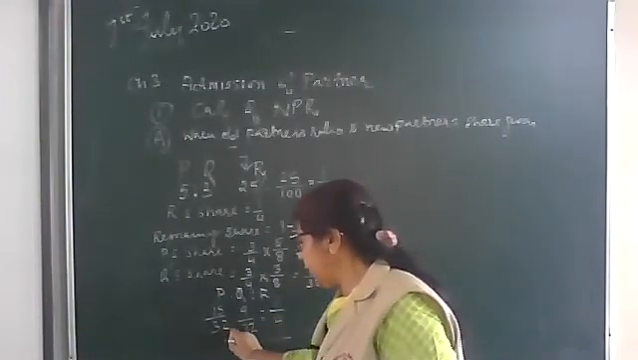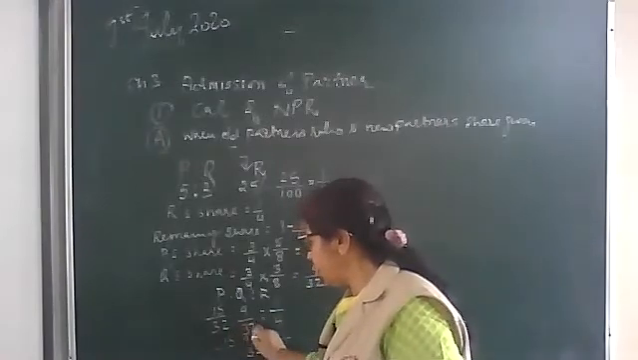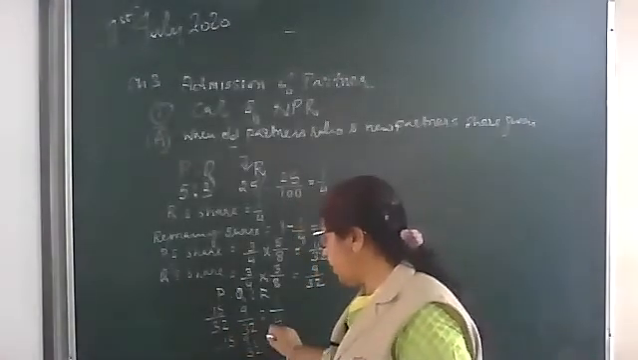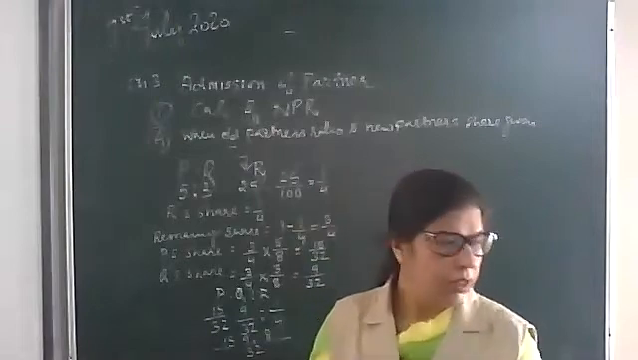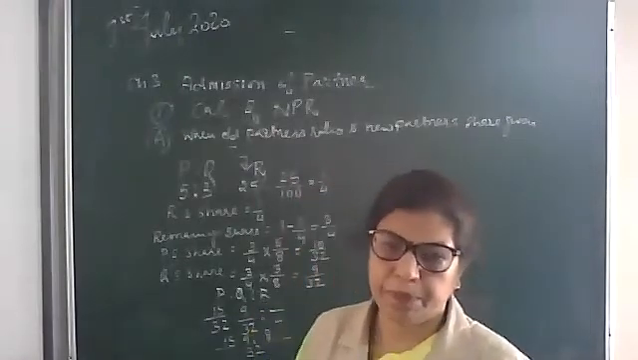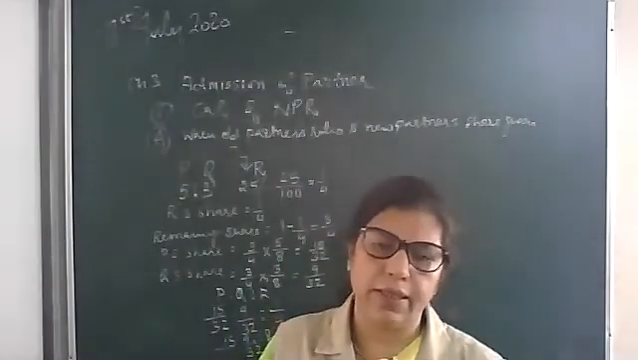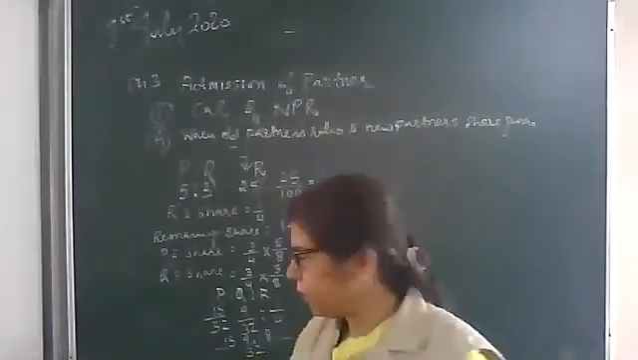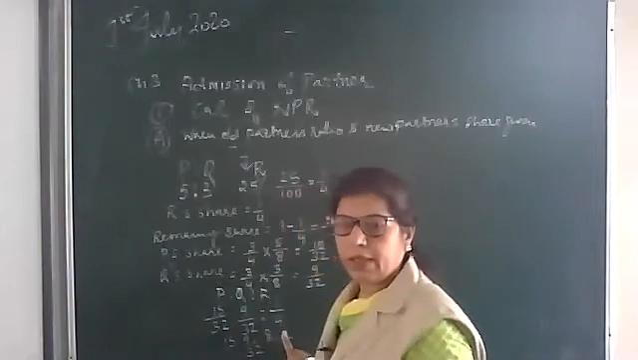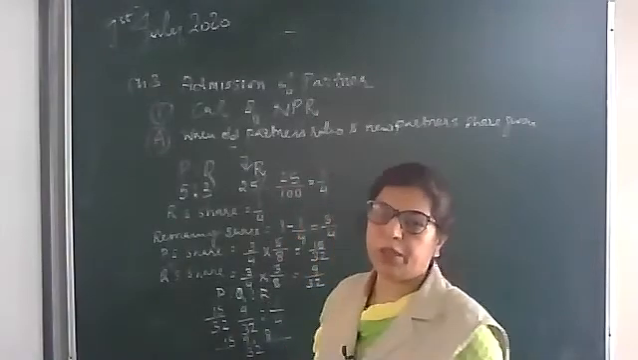P share is 15, Q share is 9, and R share is 8. Now we can check it. As I just explained, in the exam we can also check the answer by adding these numbers, and the numerator should be equal to the denominator.